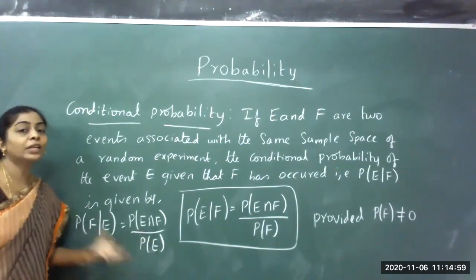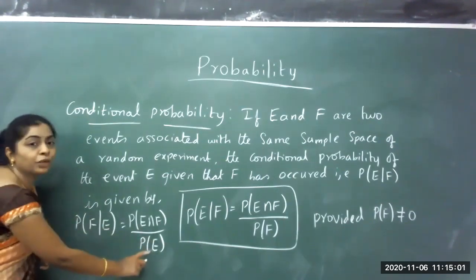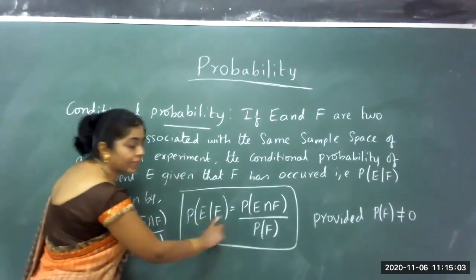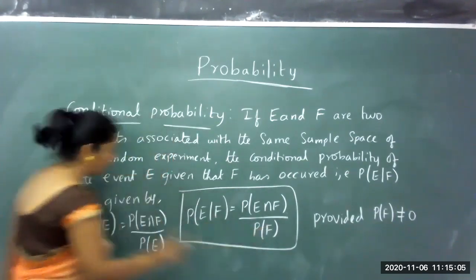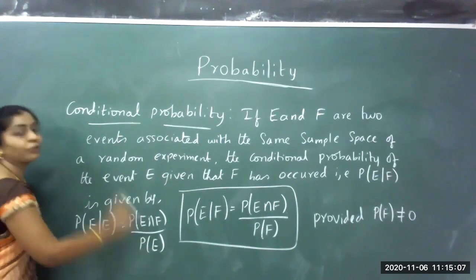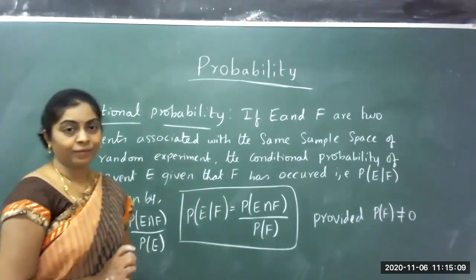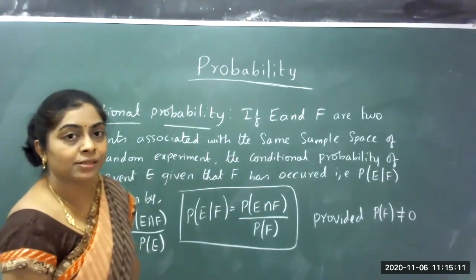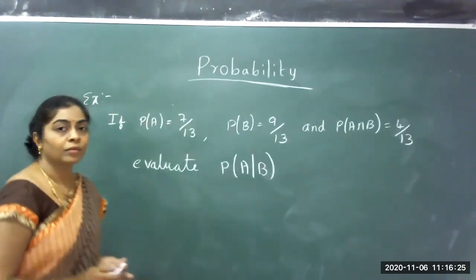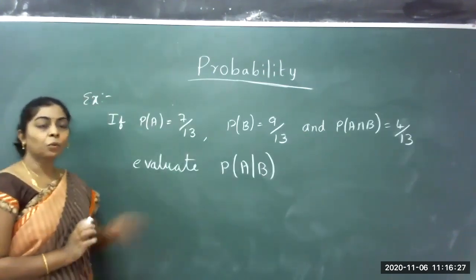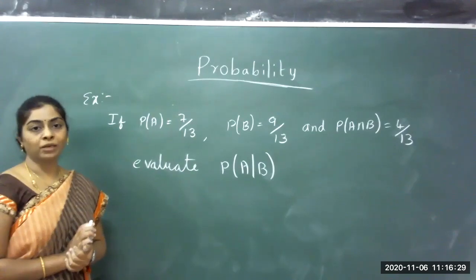So this is how we arrange. You divide by the probability of the event which has occurred. If F is the event that has occurred, you divide by the probability of F. If event E has occurred, you divide by the probability of E. Let me take one example for this. I'll consider one example on conditional probability.